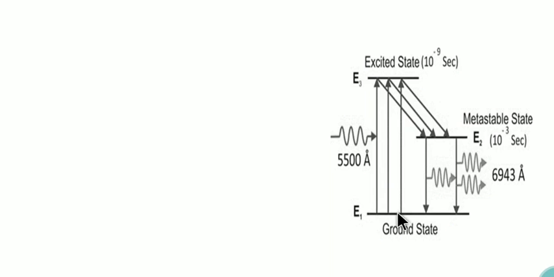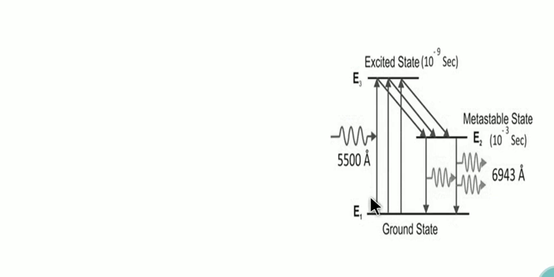E1 is the ground state, E2 is the metastable state, and E3 is the excited state. Now, when we switch on the energy source, it emits a xenon flash of light. The flash contains radiations which interact with the chromium atoms. Before interaction, the chromium atoms are in the ground state.